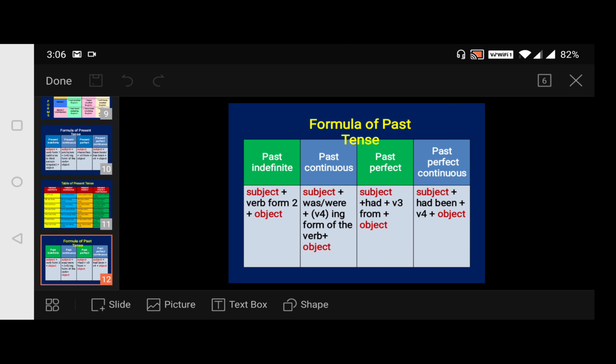So now, coming to the past tense, the formula of the past tense. What is actually past? Every moment before the present is the past. Sometimes we need to ask and speak about past situations and actions.